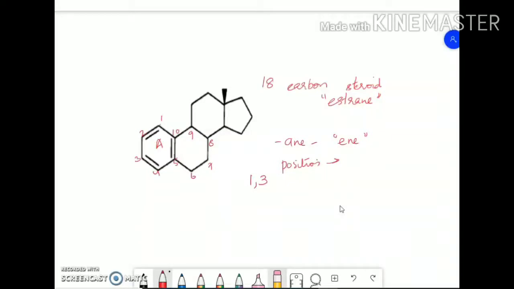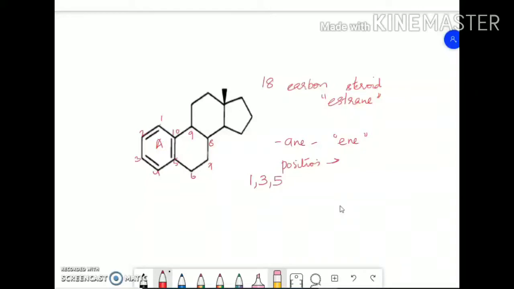When you mention only 5, the double bond can be either between 5 and 6 or between 5 and 10. So then you have to indicate the position of the second carbon atom also.